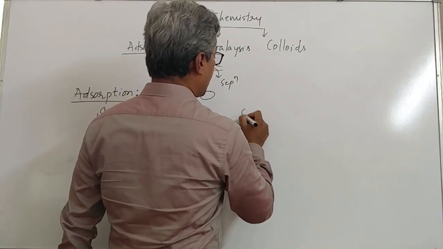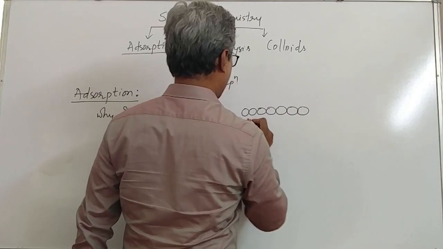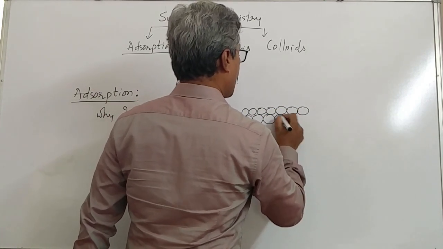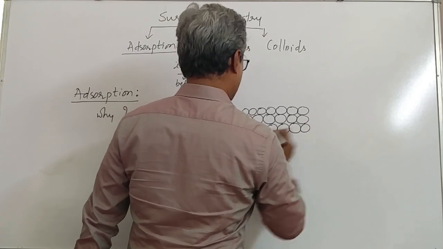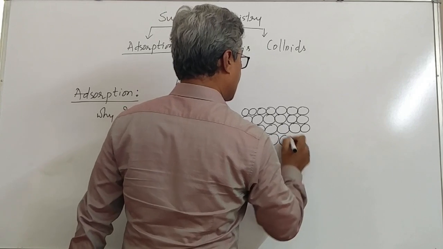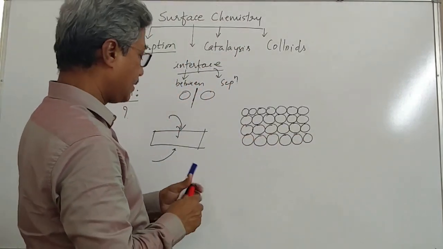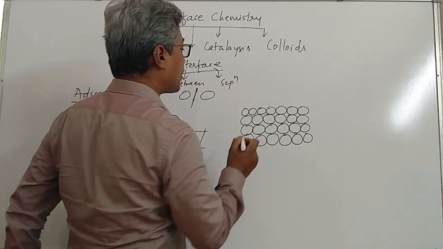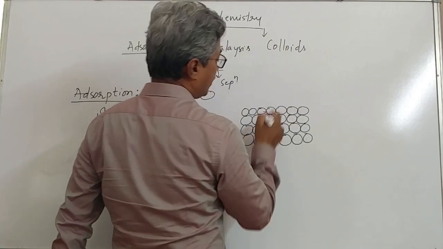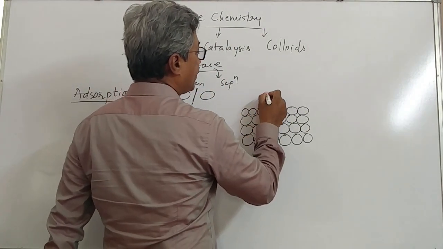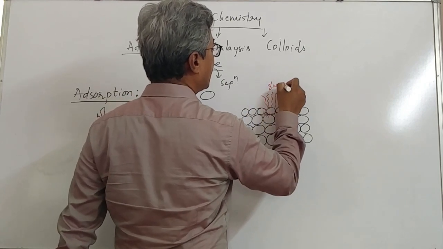Every solid is made out of particles, and those particles are represented in this manner, spherical. If you look at the surface particles, what we notice is the surface particles are surrounded only from the bottom side, whereas their ability to attract from the top is free.